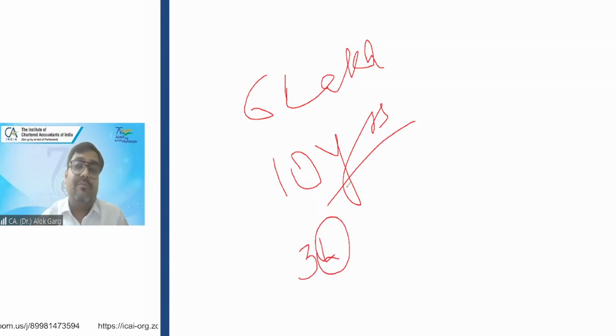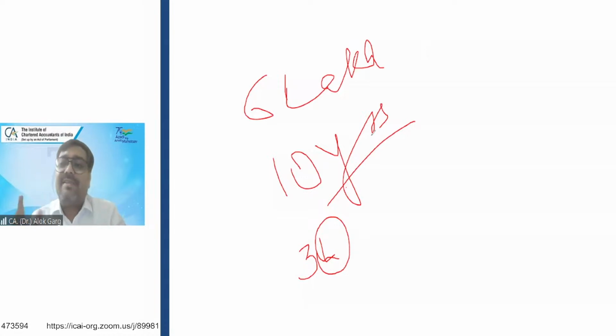What to do now? You have to charge the differential, 4.8 minus 3. You have to charge 1 lakh 80,000 rupees as an impairment loss.